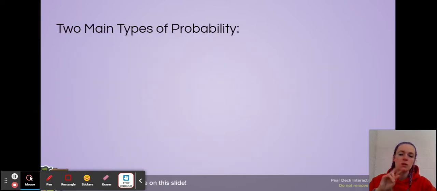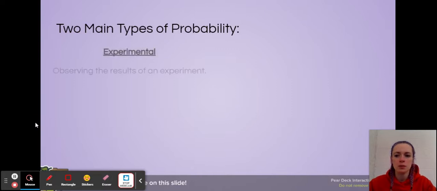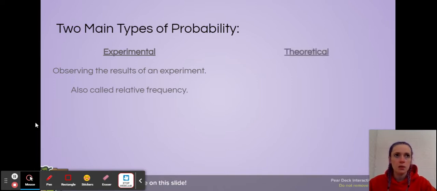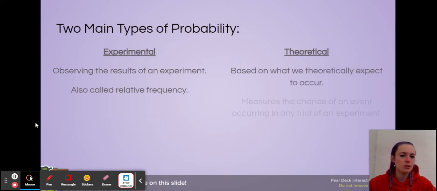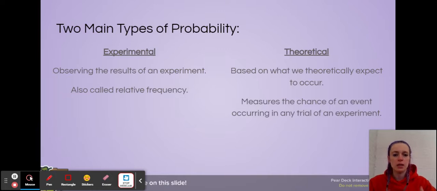All right, so we're going to talk about two main types of probability. One is experimental, which comes from observing the results of an experiment, and it's also called relative frequency. The other one is theoretical, which is based on what we theoretically expect to occur, and it measures the chance of an event occurring in any trial of an experiment.